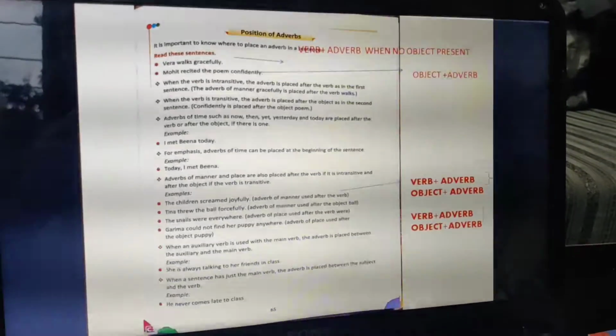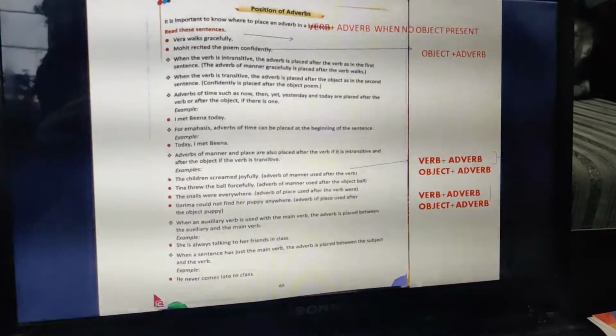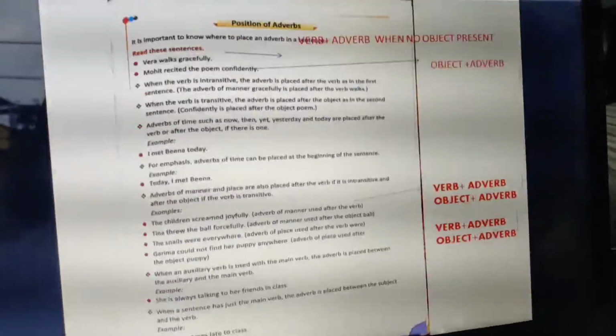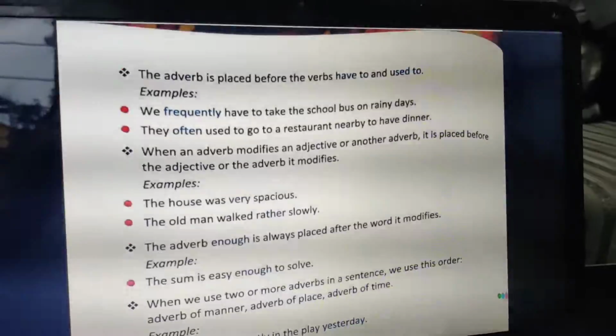Clear? So when there is a helping verb, between the helping verb and the main verb, we are going to put the adverb. If there is no helping verb, then between the subject and the main verb, we are going to put the adverb. Clear? Now let us move to the next one.